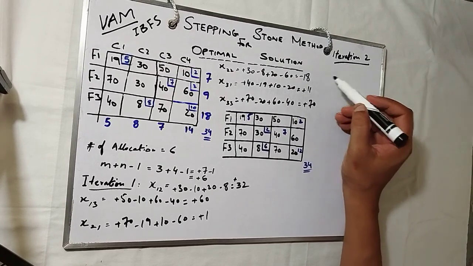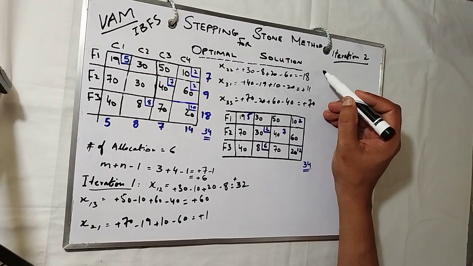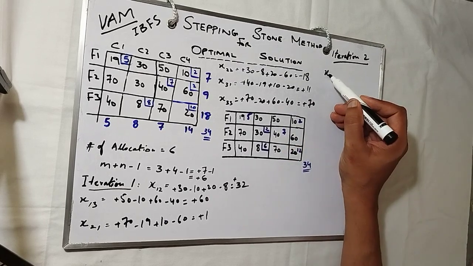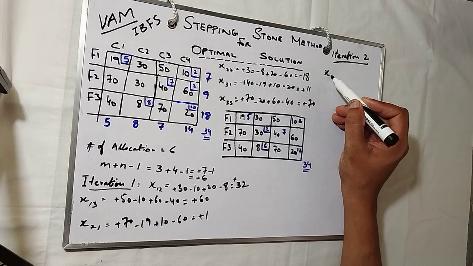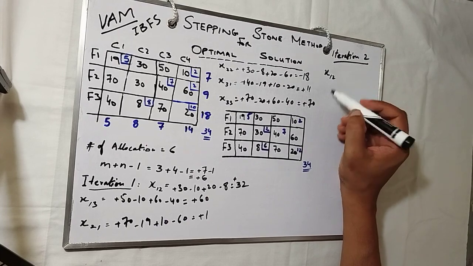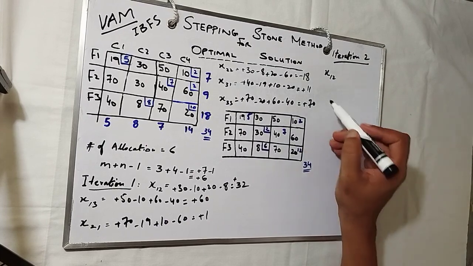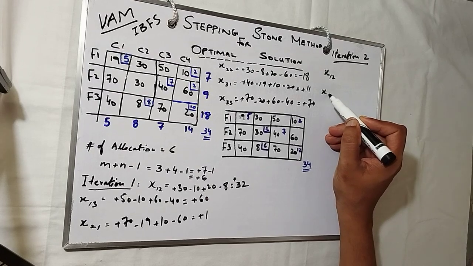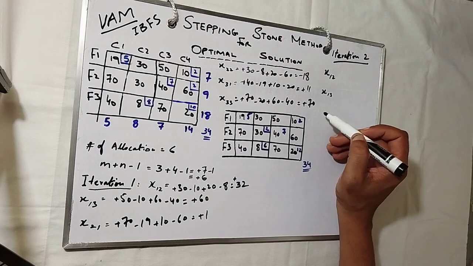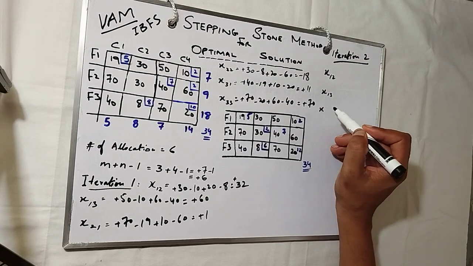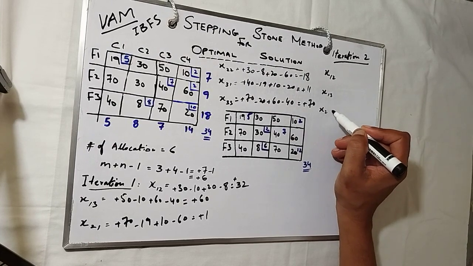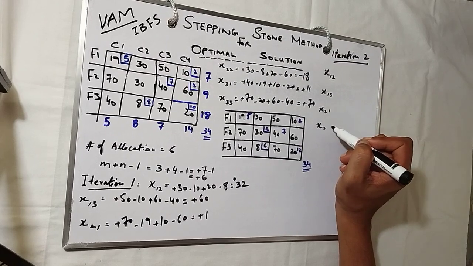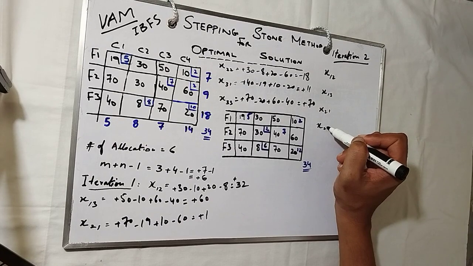Iteration 2. In iteration 2, you see, let's start with the unallocated 30. 30 is there. That is 1, 2. Okay. Other one is 1, 3. Other one is 2, 1. Other one is 2, 4.